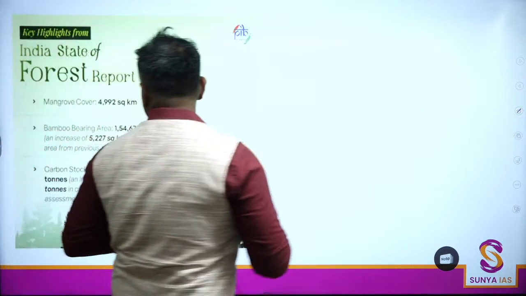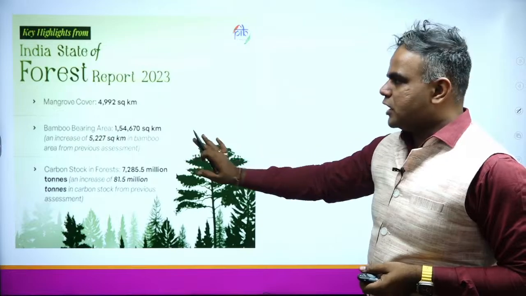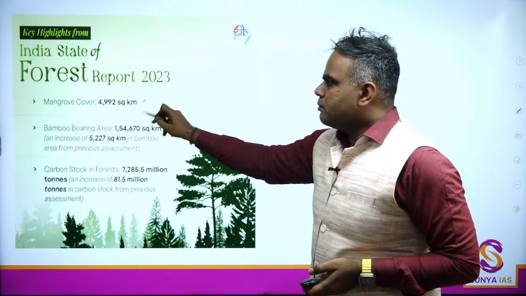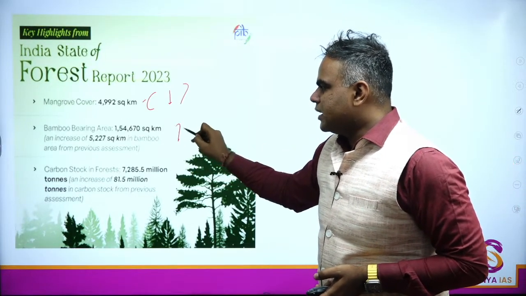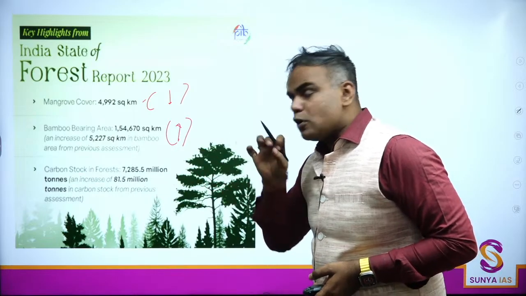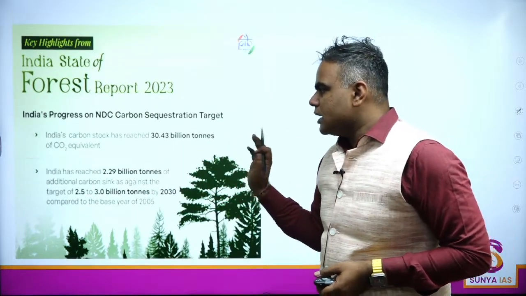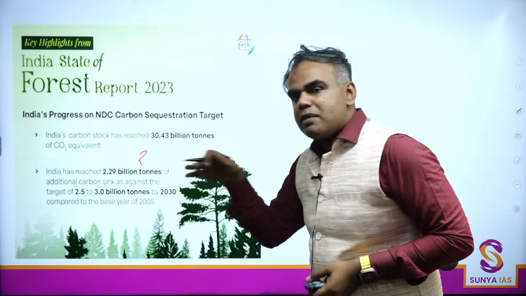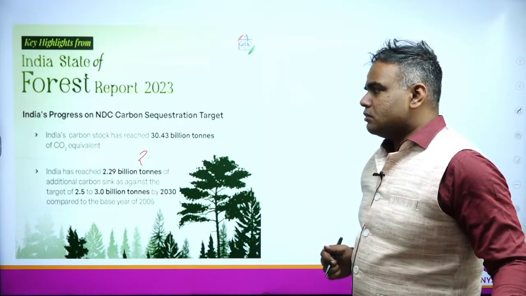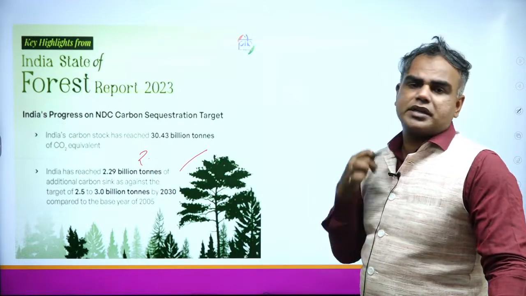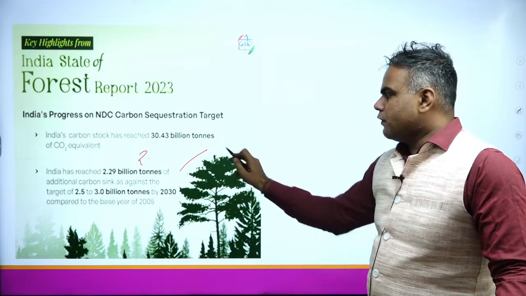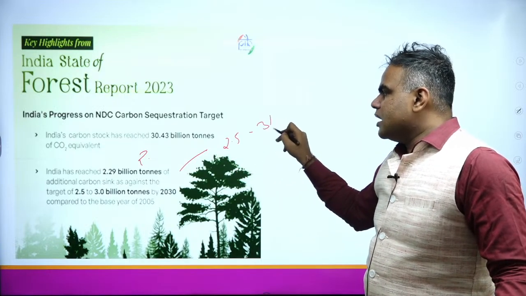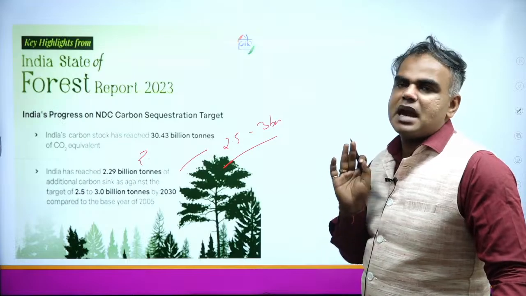Okay, other than that, I think this mangrove cover, bamboo bearing carbon stock हम देख चुके हैं. Okay, mangrove cover has decreased, bamboo increased. Carbon stock, इसमें only thing to remember here in carbon stock is we have reached 2.29 billion tons of carbon sink. This is very close to our target. Okay, of 2.5 to 3 billion tons of additional carbon sink. We'll keep that in mind.